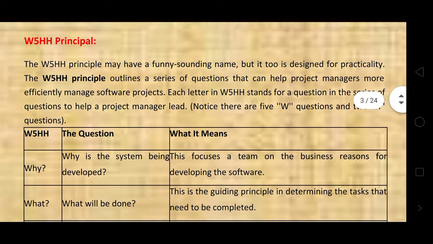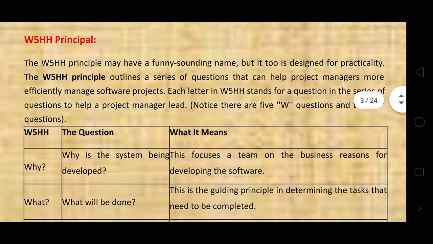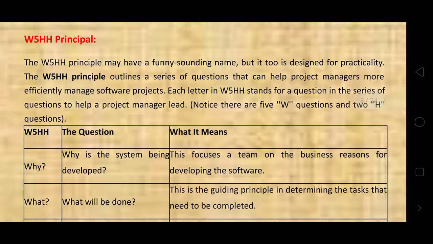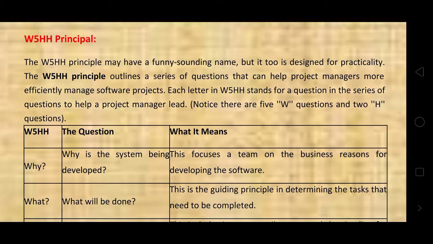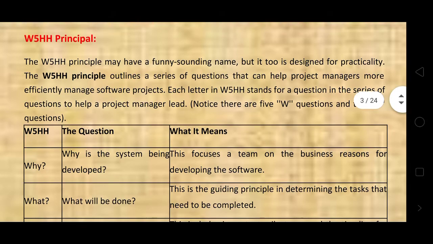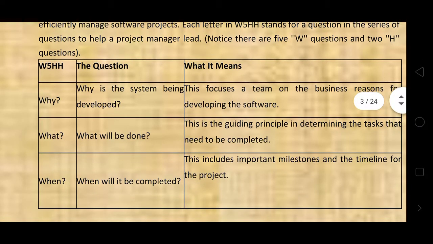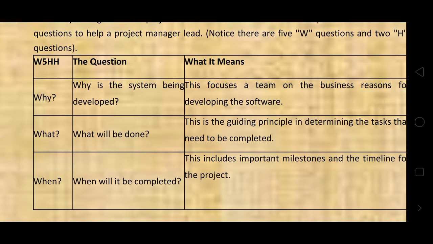W5HH is a funny sound to speak, but it is designed practically using these questions. Here we see it in a table format.